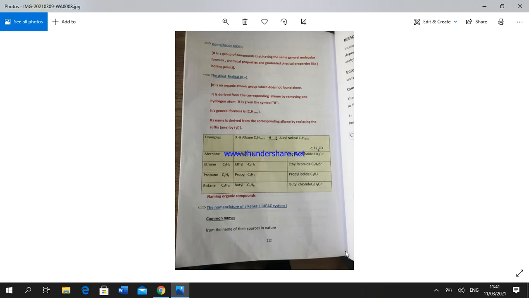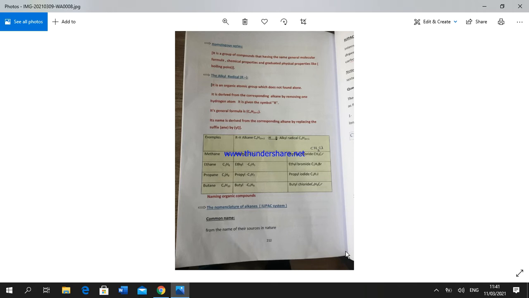Again, the alkyl radical is an organic atomic group which isn't found alone, derived from the corresponding alkane by removing one hydrogen, so its general formula is CnH2n+1, and the name is derived from the corresponding alkane by replacing -ane with -yl.